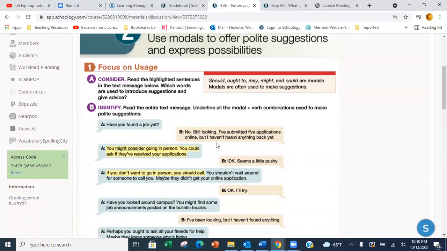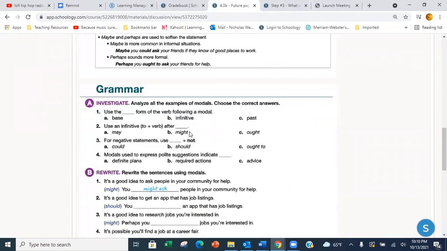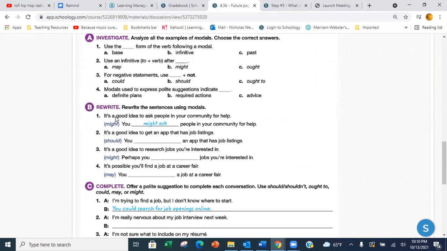Then underline all the modal and verb combinations that they use to make polite suggestions. Then you'll come down here to 2A and answer these questions about grammar for using modals. And then you will conjugate these modal verbs so that they fit correctly in the sentence.